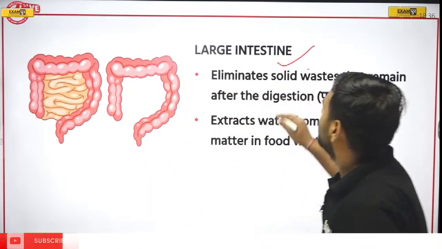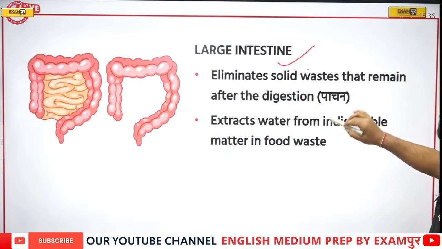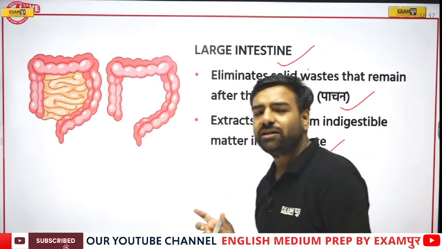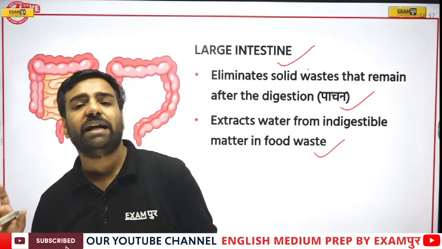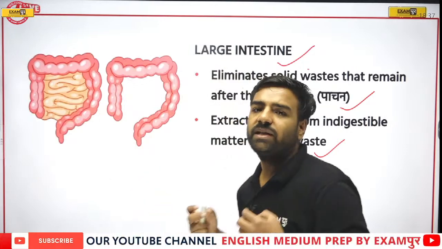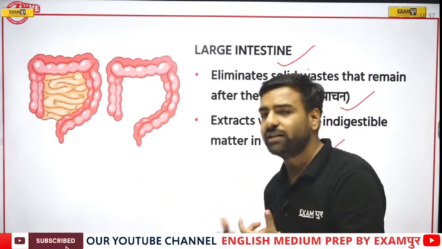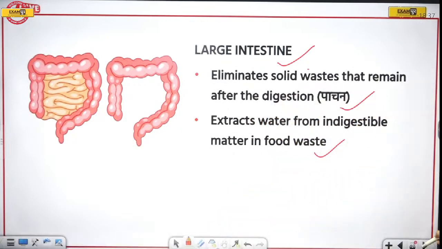So here, the large intestine eliminates solid waste that remains after digestion. It extracts the water from indigestible matter in the food waste. So please remember, there is no digestion taking place here. It is just absorbing the water, and that solid waste is excreted out, kept in the rectum for a while and excreted out through the anus. So yes, this is the large intestine.